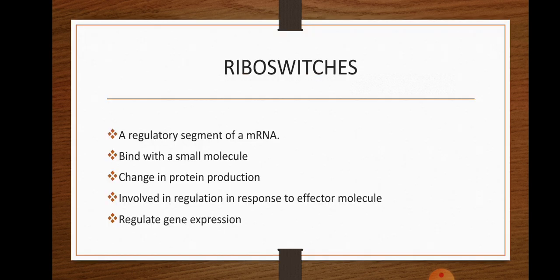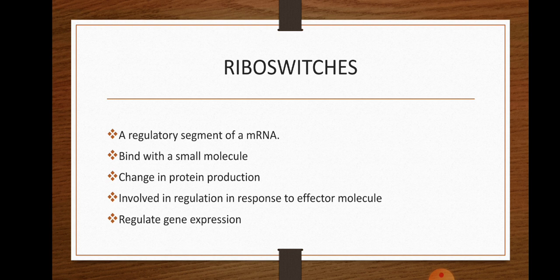I am going to brief about riboswitches. A riboswitch is a regulatory segment of an mRNA molecule that can bind with a small molecule, resulting in a change in the protein production encoded by the mRNA. This is called translation. That is, a riboswitch is involved in gene regulation. That means it can bind to a small metabolite or metal ion and form alternate structures of mRNA.